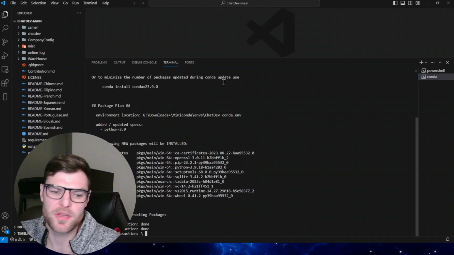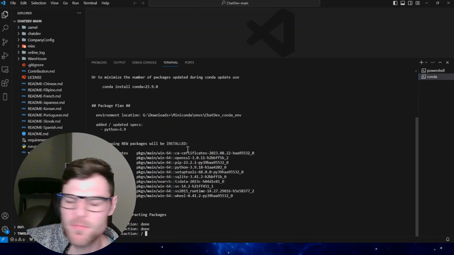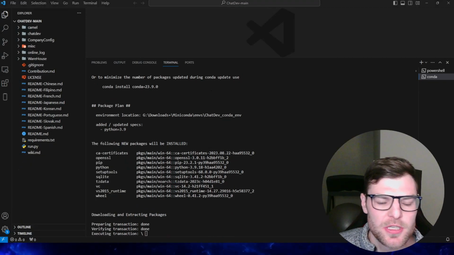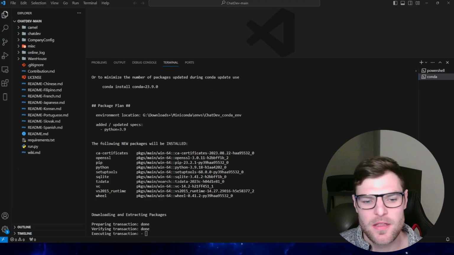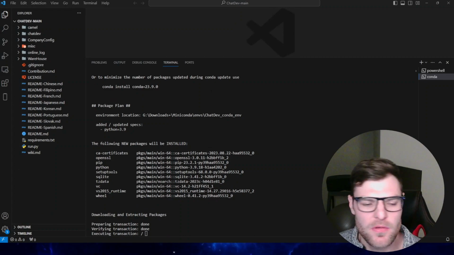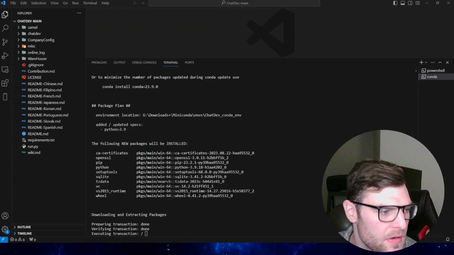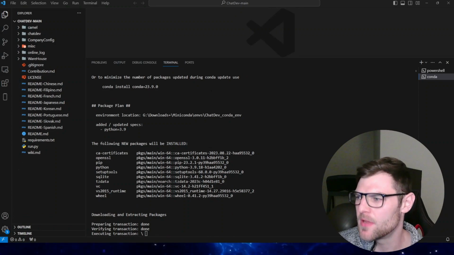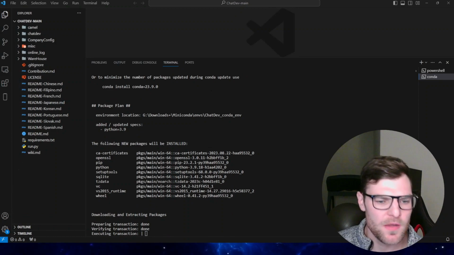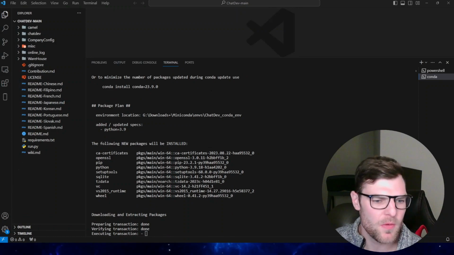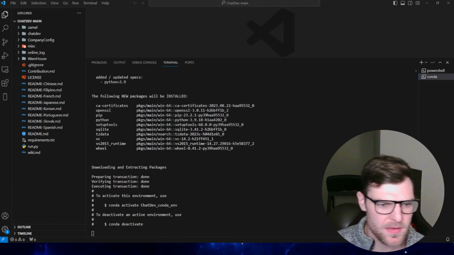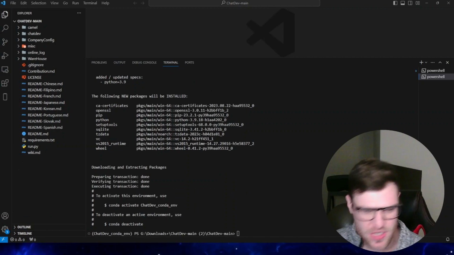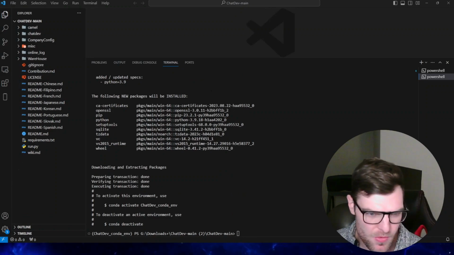done, executing transaction. Oh, my big head's in the way. Let's see. There, it's a little better. It's a little blurry. That's better. I'm loading on the computer. Now I'm here for the music, waiting for the download to come my way. Activate this environment. Use conda active ball rolling.